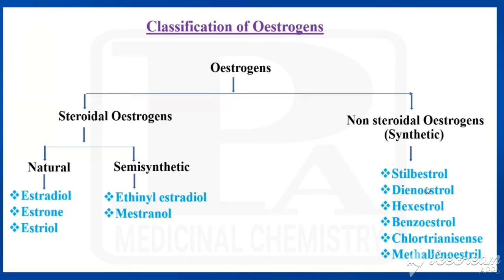So these come under synthetic estrogens, otherwise non-steroidal estrogens. They do not have the basic nucleus of steroid. But these five have the basic nucleus of steroid, that's why they are called steroidal estrogens. And in that, these three come under natural, and the other two come under semi-synthetic.